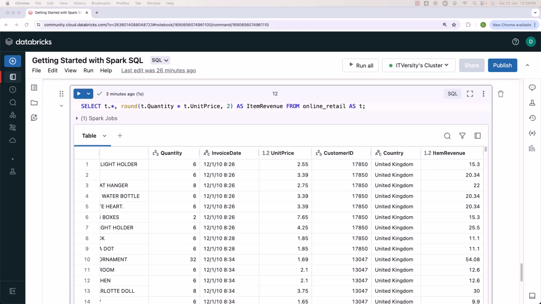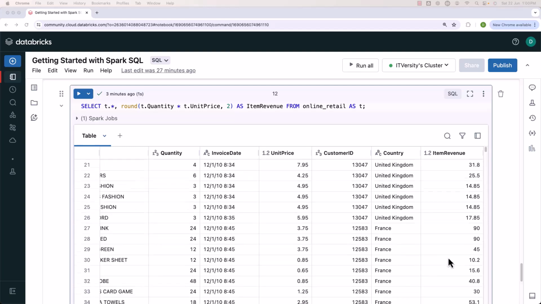As we are able to compute item level revenue, now let's use this derived column and compute invoice level revenue. For that, we have to group the data by invoice number. Then we have to use the aggregate function called sum. Using group by with the aggregate function sum, we should be able to compute invoice level revenue.